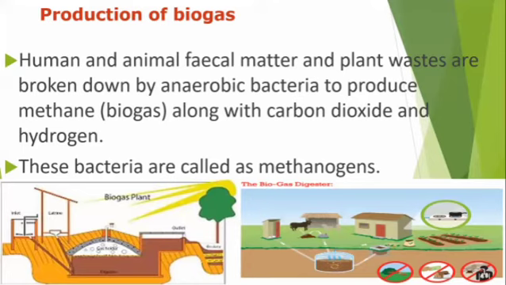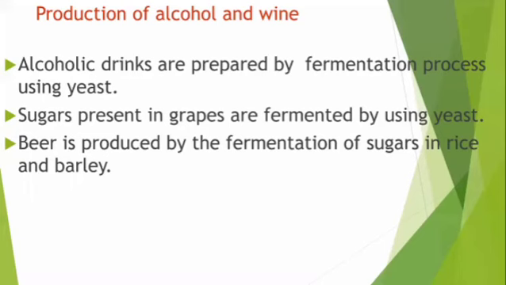The human and animal fecal matter and plant waste are broken down by anaerobic bacteria to produce methane gas, which is a biogas, along with carbon dioxide and hydrogen. These types of bacteria are called methanogens. They produce biogas from the waste materials of plant and animal.